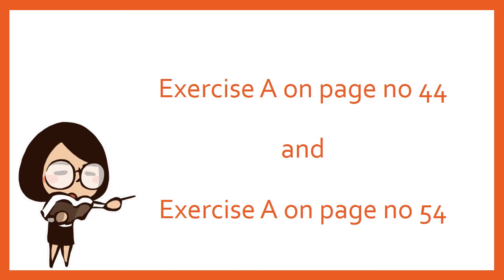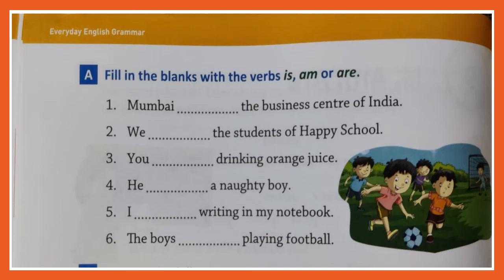Now it's time to do exercise from the textbook. So, are you all ready with your textbook? We will be doing exercise A on page number 44 and exercise A again on page number 54. So, let's start the exercise. Exercise A on page number 43. Fill in the blanks with the verbs is, am or are. Now what you have to do here children, you have to read the sentence and in the blanks given, you have to either write is, am or are.